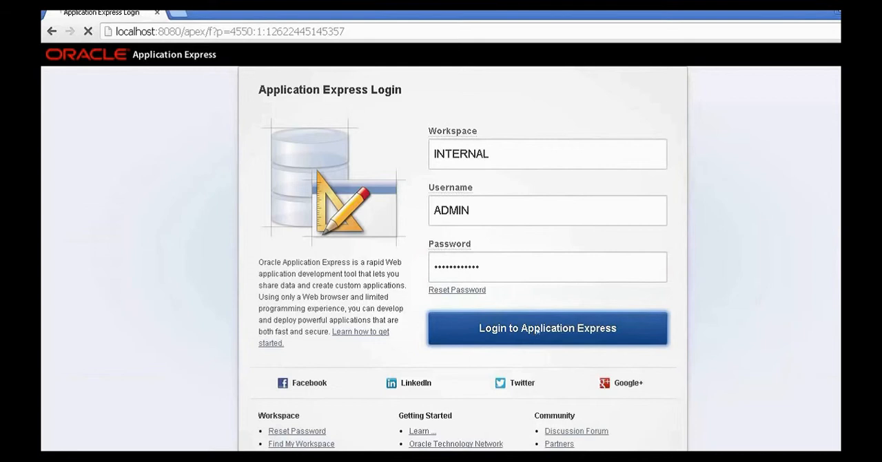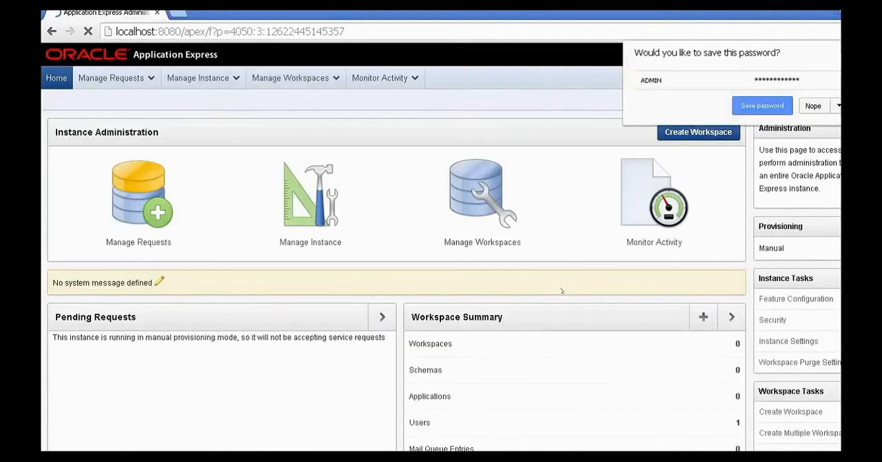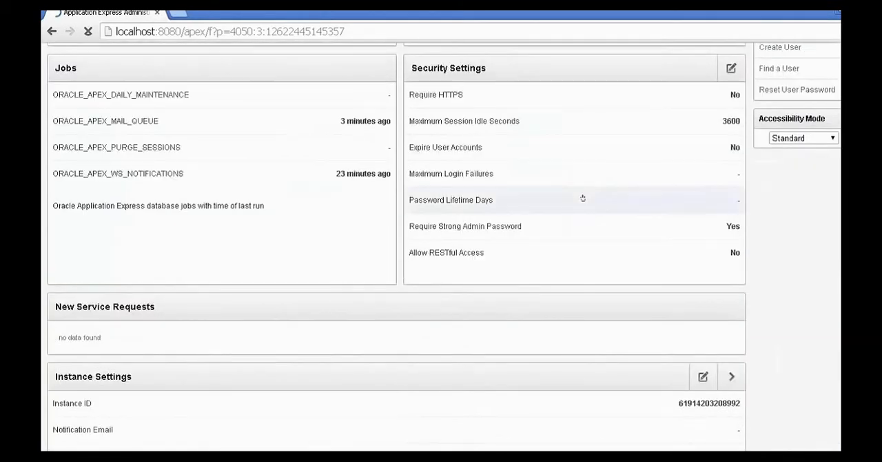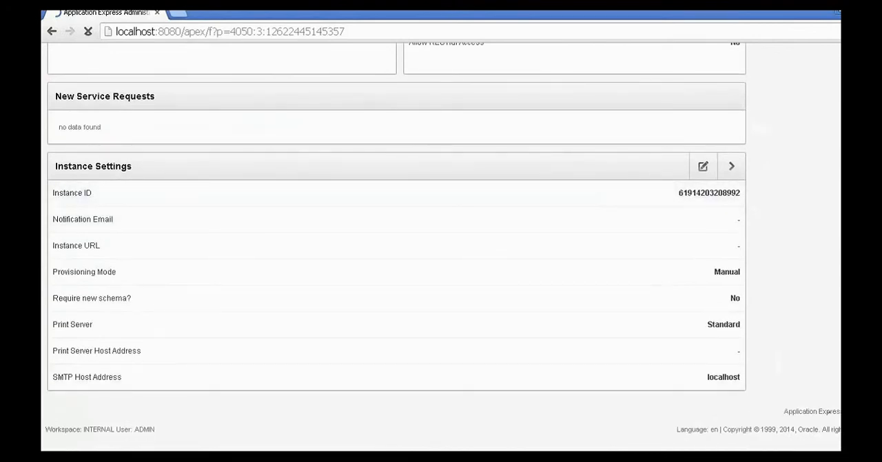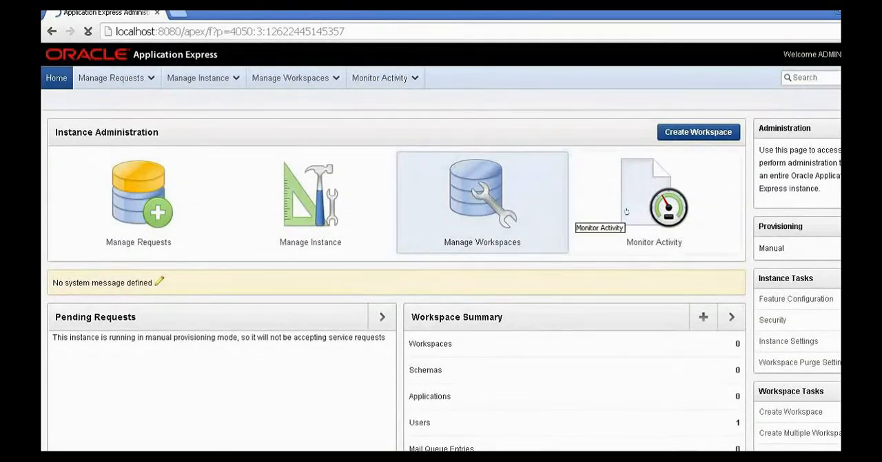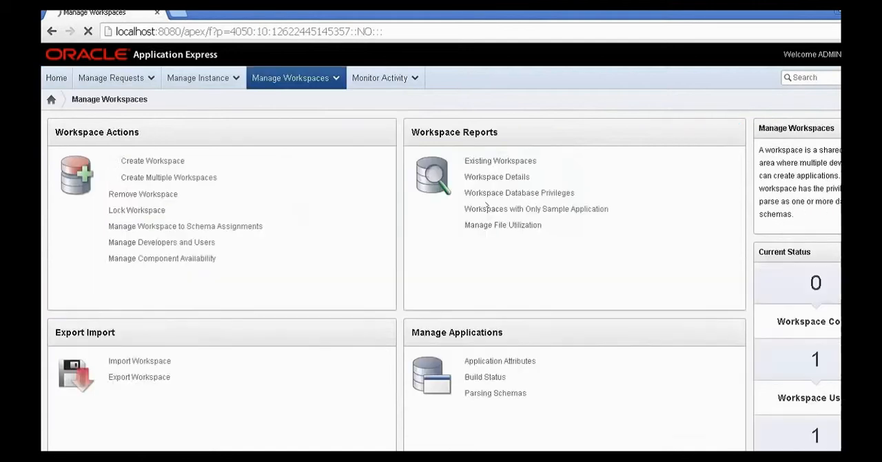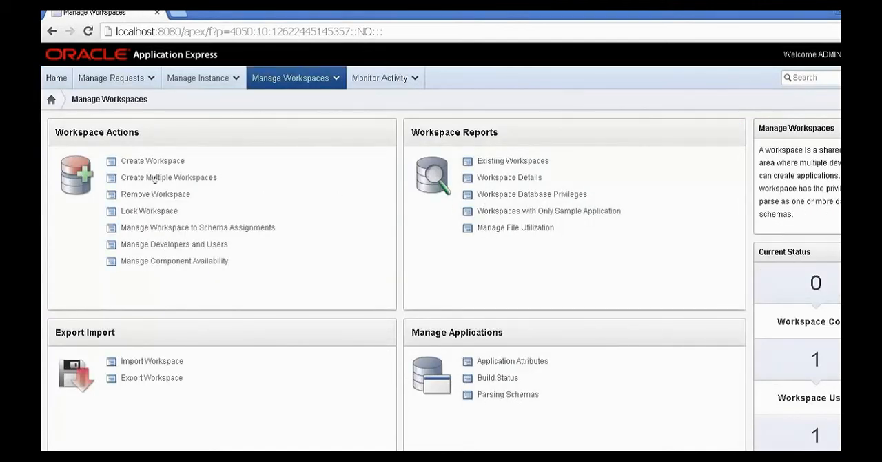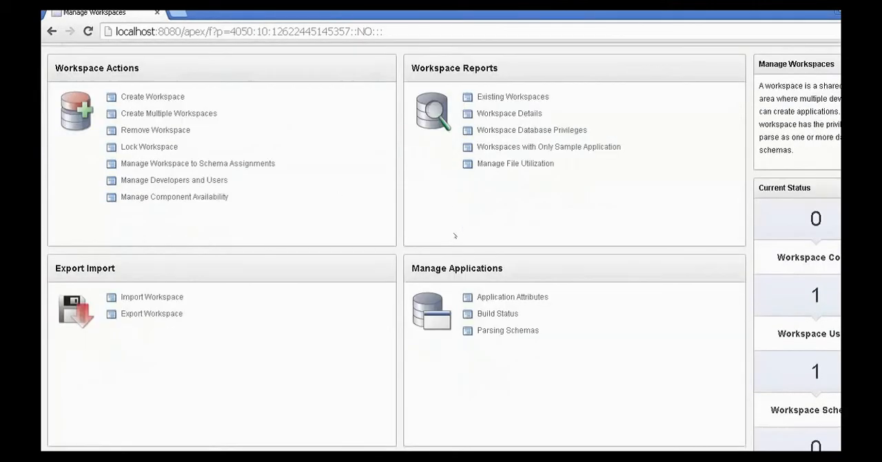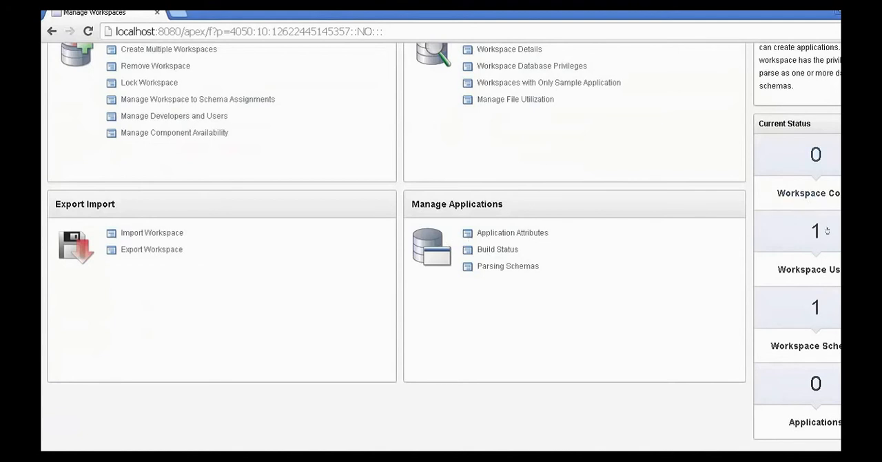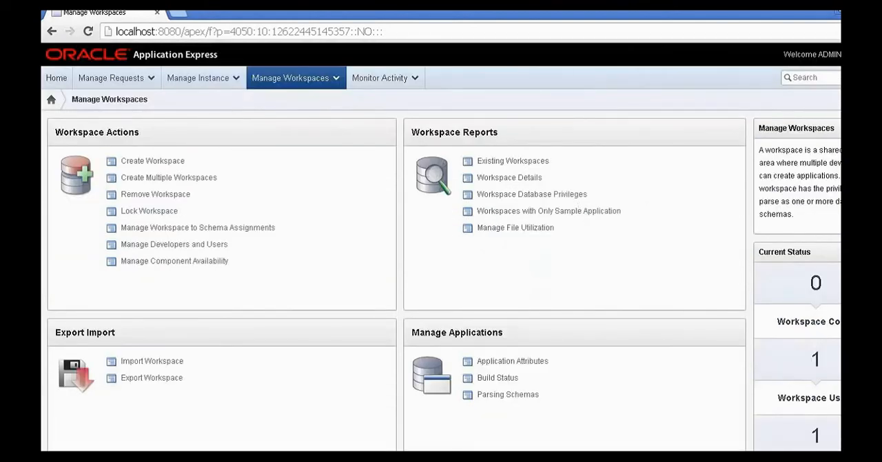So once you log in, you will be taken to the home page. Here this is the home page where the functionality to manage the workspace, create new workspace, all those things are there, and that's about it. You've successfully installed Oracle Apex on Windows environment. Thank you very much.